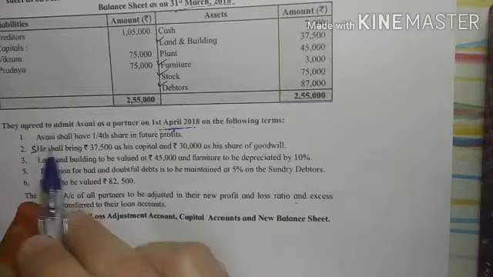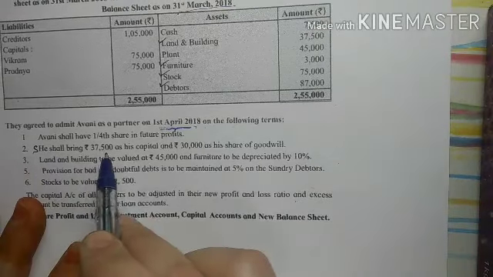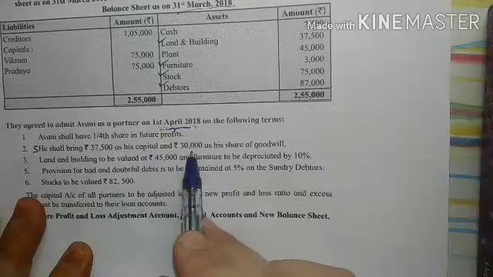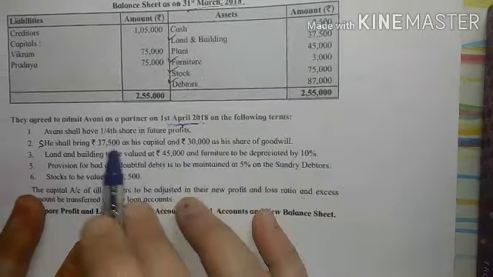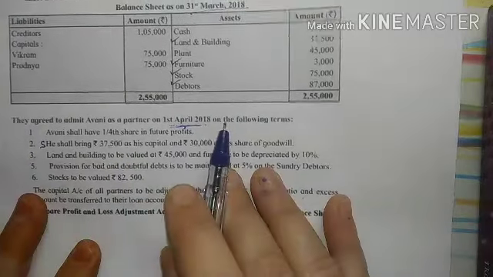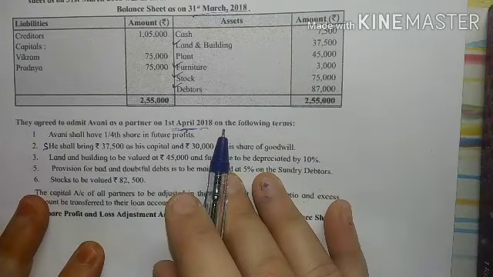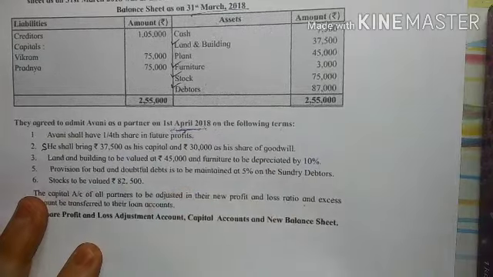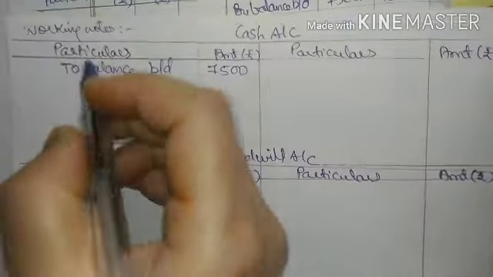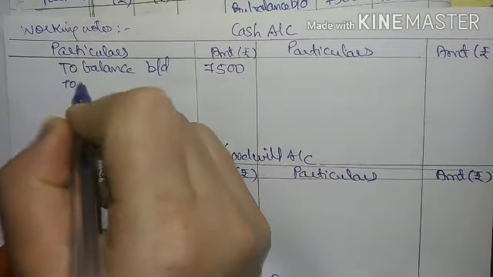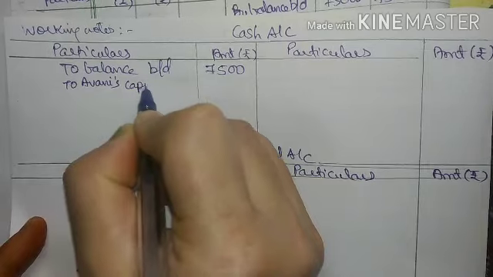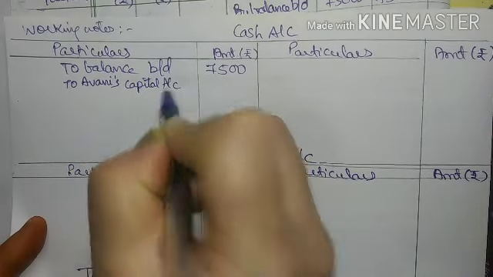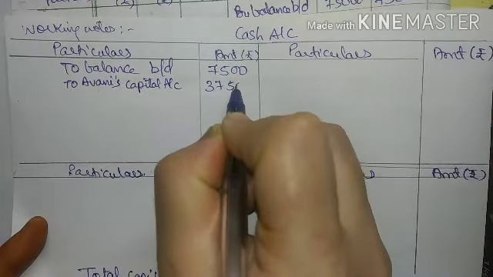Now see here, she shall bring 37,500 as her capital and 30,000 as her share of goodwill. So now when capital comes in the business, the entry is cash account debit to capital account. So cash account is debited. So in my cash account, I will write here to Avani's capital account 37,500.